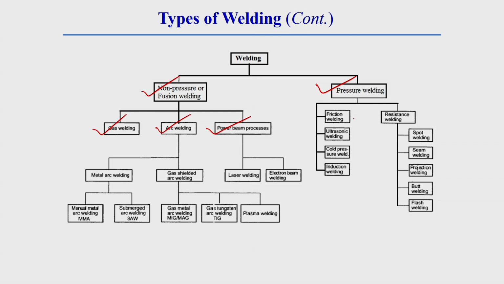In this category there can be friction welding, ultrasonic welding, cold pressure welding, induction welding, and in resistance welding there can be different types like spot, seam, projection, butt and flash welding. And in non-pressure welding, all the welding techniques I have explained in gas, arc and power beam welding lie in this category.